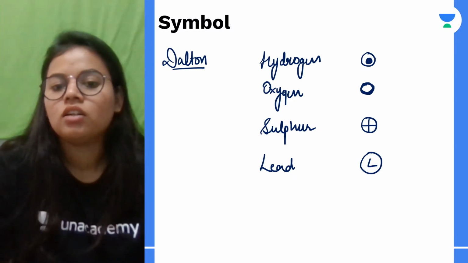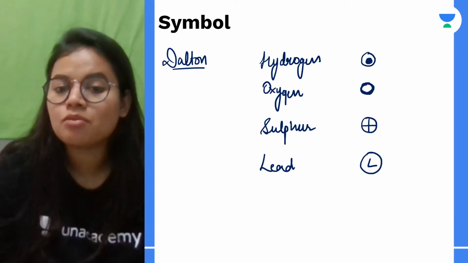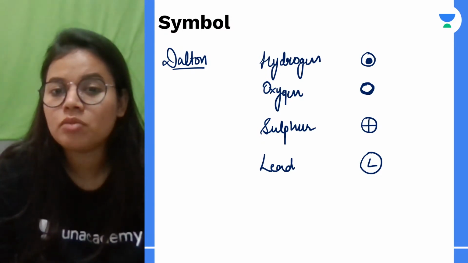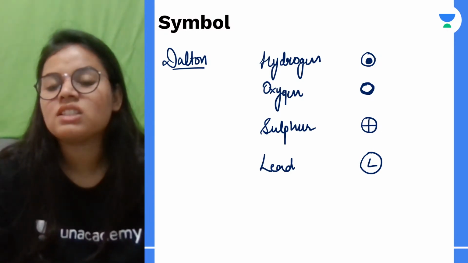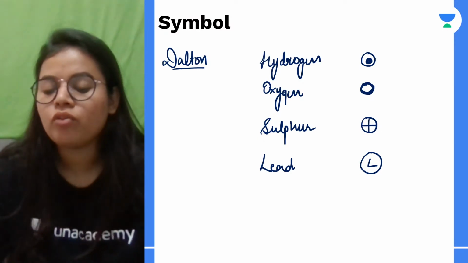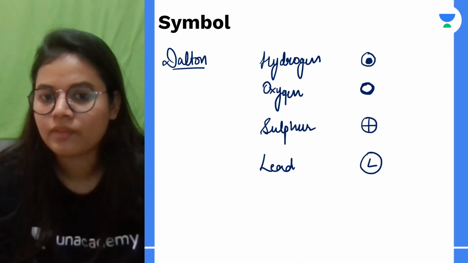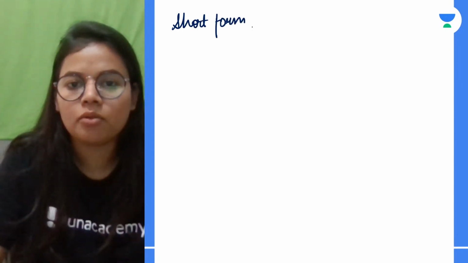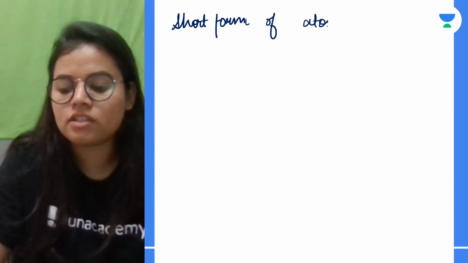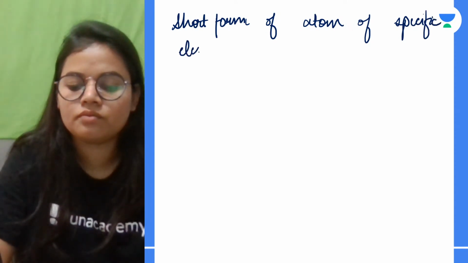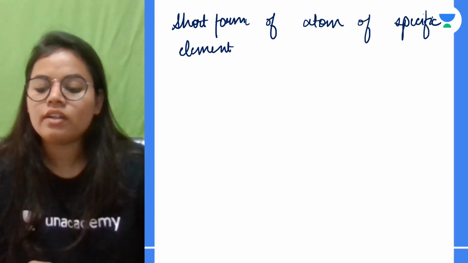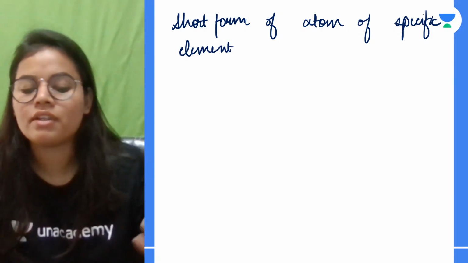But ये सिस्टम जो है बहुत ज़्यादा feasible नहीं था. Why? Because 118 elements का जो है इस तरह से symbols memorize करना, it was a tedious task in itself, right? So therefore we moved on to a new system. Okay, so what is a symbol? It is basically a short form which stands for the atom of a specific element. Okay, and what is it used for? It is used for easy representation.